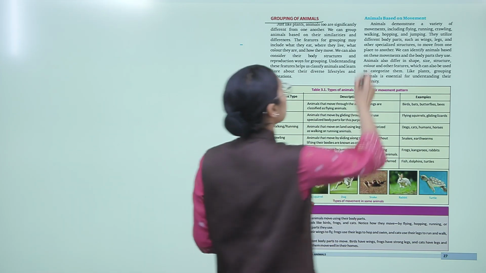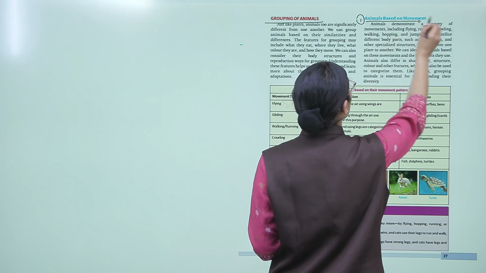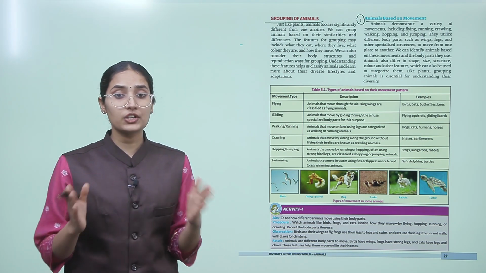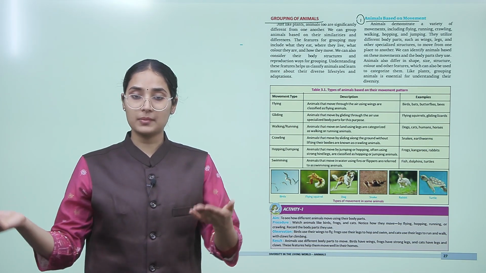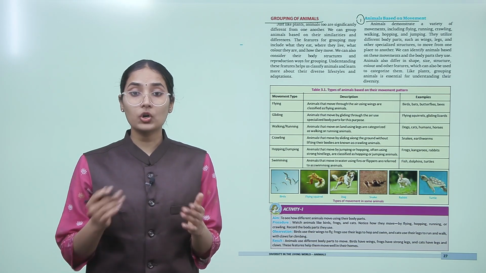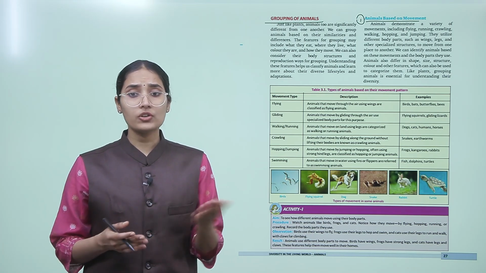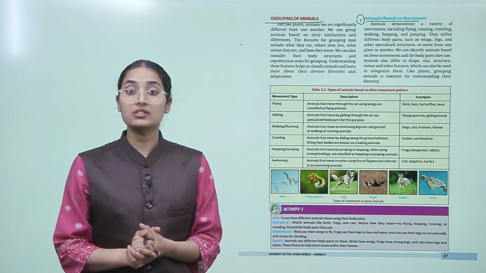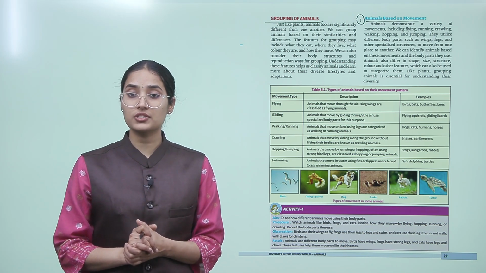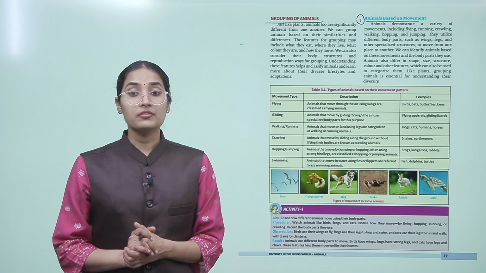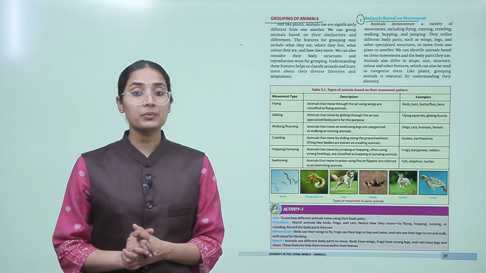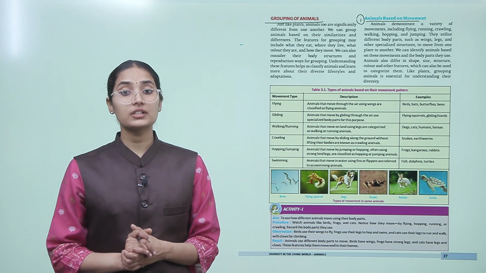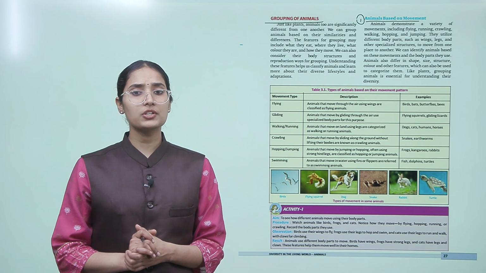Animals based on movement. So the first categorization that we will do is based on how they move. Animals demonstrate a variety of movement, including flying, running, crawling, walking, hopping, or jumping. They utilize different body parts for these movements, such as wings, legs, and other specialized structures to move from one place to another. We can identify animals based on these movements and the body parts they use.